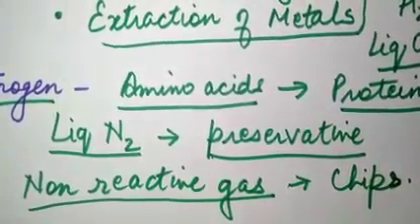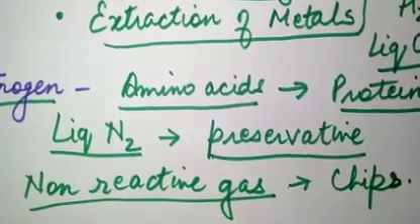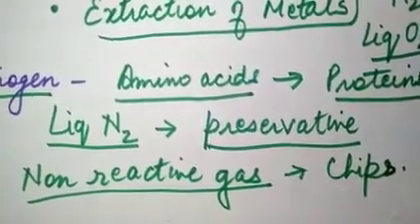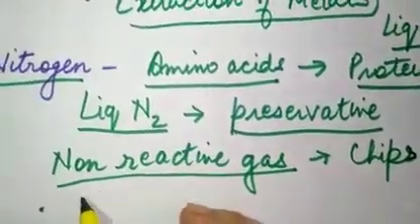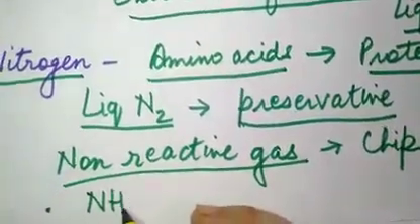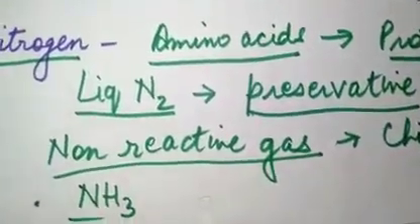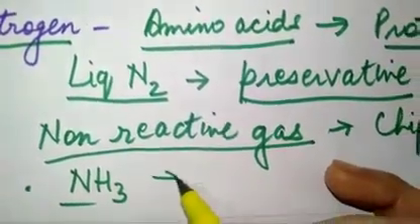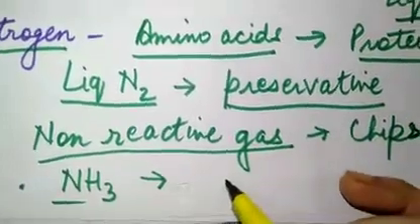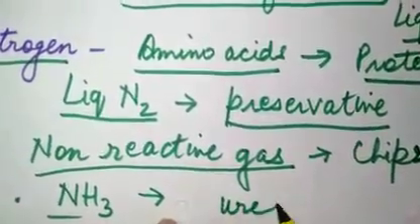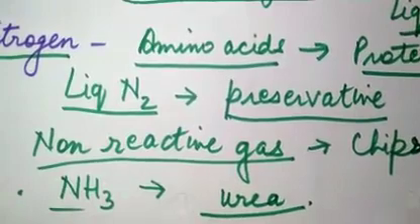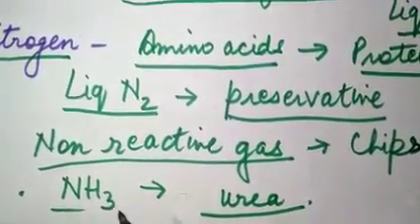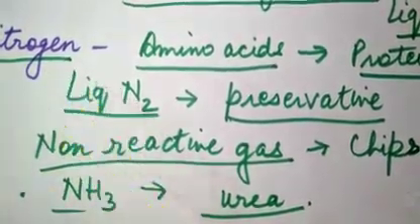So that is why it is filled into those packets of chips and kurkure and Lays, whatever you eat. One more use of nitrogen is that it is used for manufacturing of ammonia. Ammonia is NH3, and ammonia is used in making fertilizers. It is also used for making urea. Those fertilizers are made up of ammonia, and ammonia is made from nitrogen.